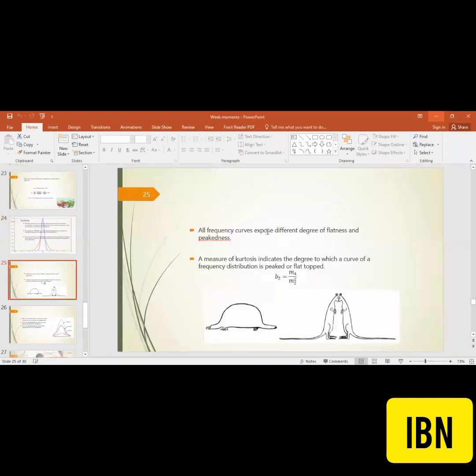Now, all frequency curves exhibit different degrees of flatness and peakedness.